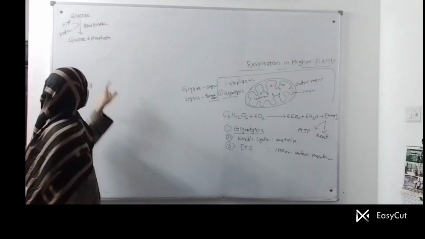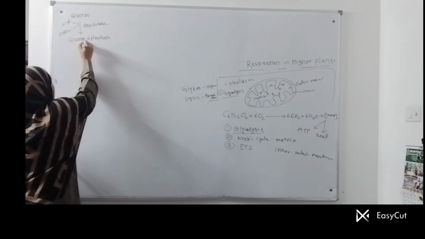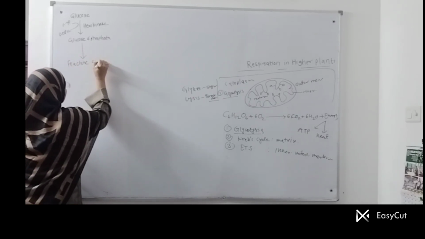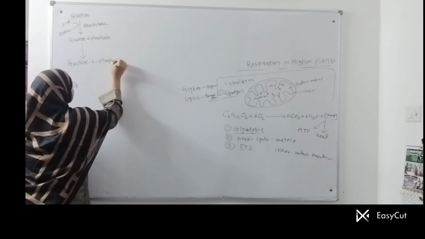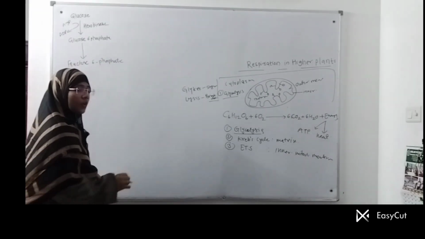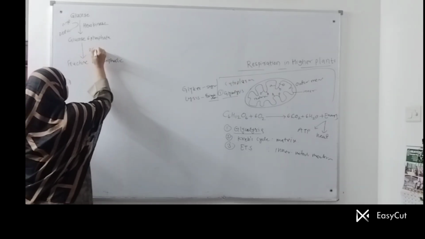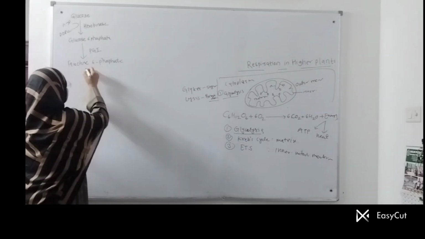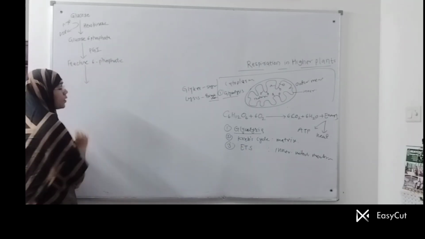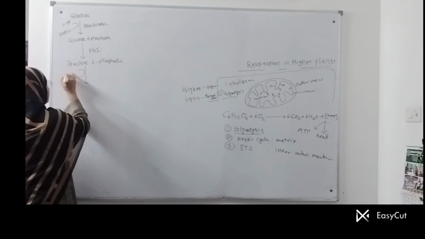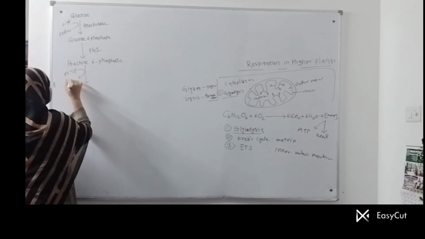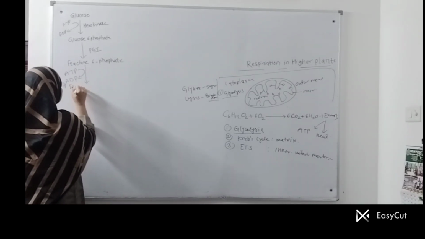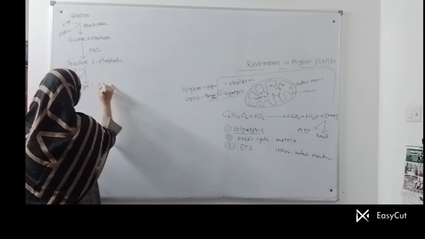In the next step, you will see that glucose 6-phosphate is converted into fructose 6-phosphate, which is an isomer of glucose 6-phosphate. Here, the enzyme involved is phosphoglucoisomerase. This is just an isomerization reaction. And in the next step, you will see fructose 6-phosphate is again phosphorylated, using one more ATP, which is converted into ADP, and fructose 6-phosphate forms fructose 1,6 biphosphate.